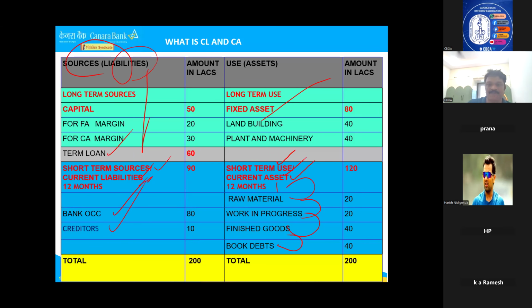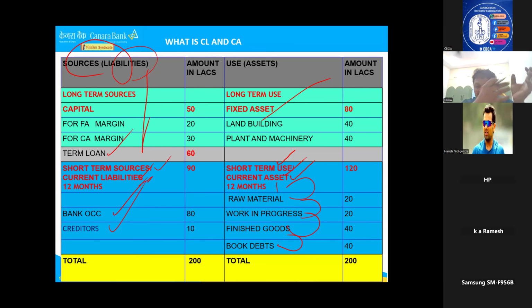Same with creditors also. Whatever credit you brought into the business, if a businessman wants to bring some stock on credit, again I'm repeating, some raw material, some stock, the person who is giving credit is called a creditor. The person who has to repay the money is called a debtor. This basic difference, never ever get confused. So these are all short term. Creditor will give for 1 month, 2 months only, not more than 1 year. So these two are current liabilities. If you repay within 12 months, it's a current liability. More than that, it's a term or capital.